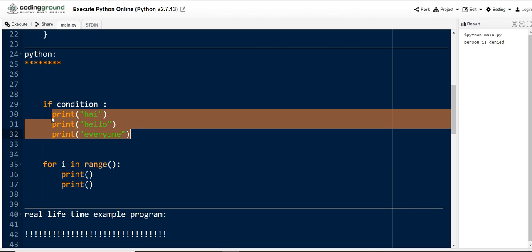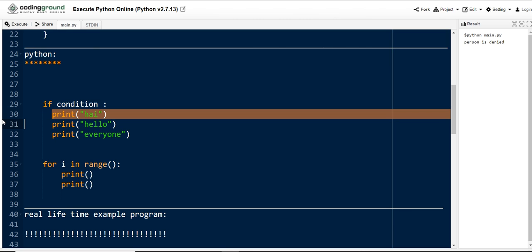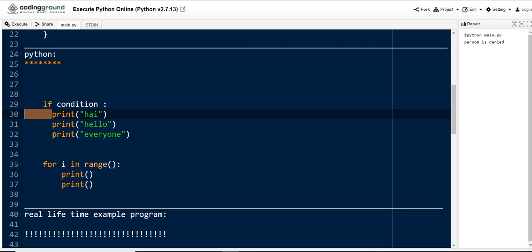These three statements have the same scope, so we leave the same white spaces at the starting of each statement. See here, each print statement is left with the same white spaces. This is how we need to provide indentation scope in Python programming.